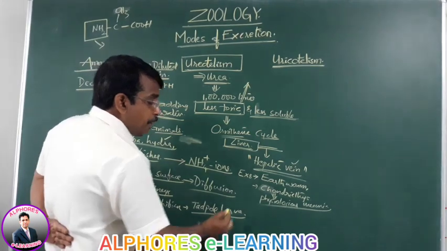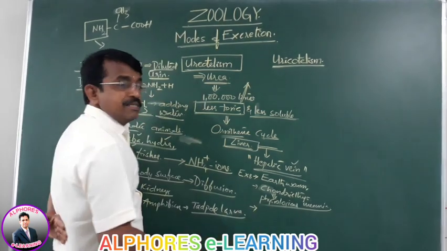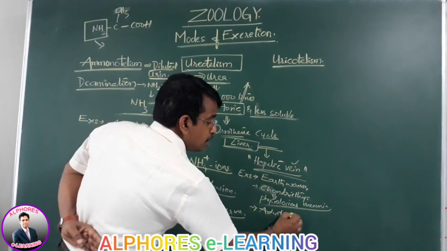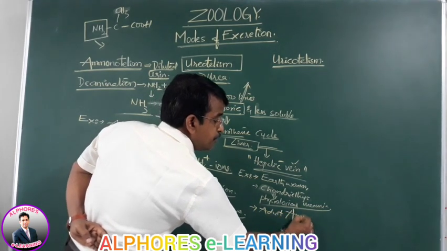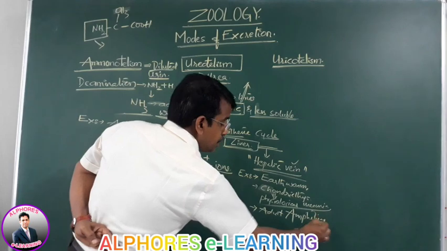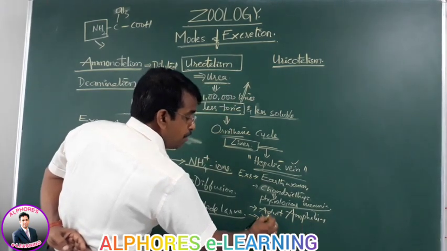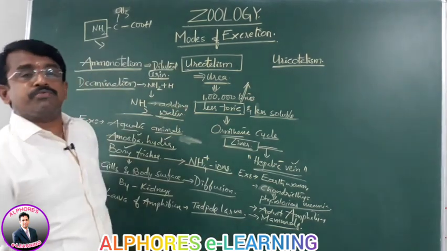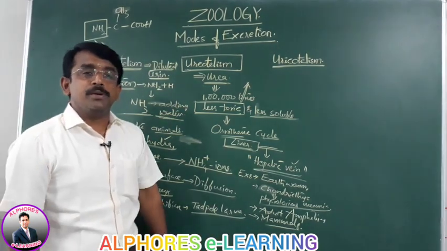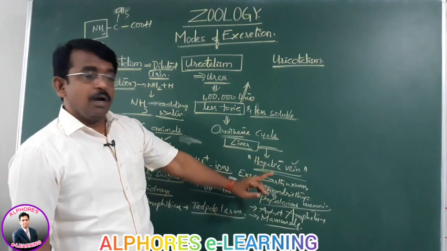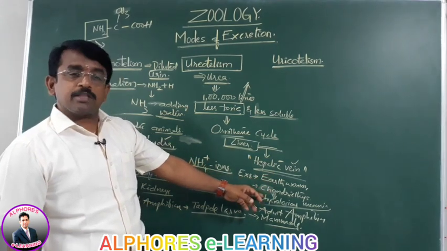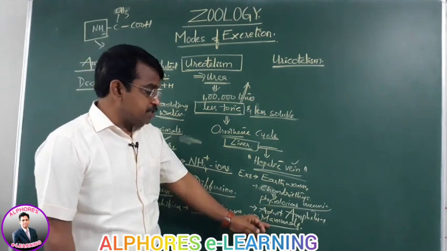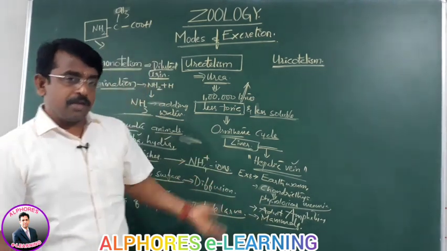And apart from that, urea is also excreted by adult amphibians, and it is also excreted by the mammals. So this is the list of ureotelic animals. I repeat, earthworm and the Chondrichthyes, cartilaginous fishes, adult amphibians, mammals, etc. There are many animals.